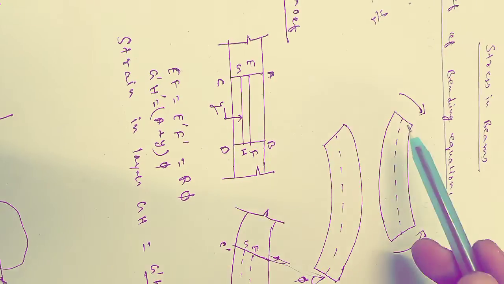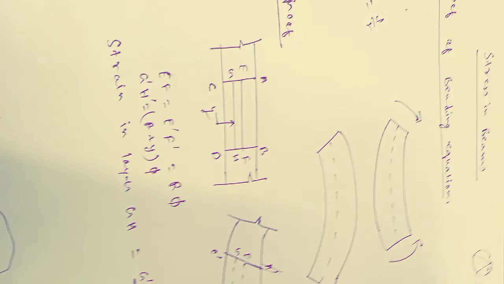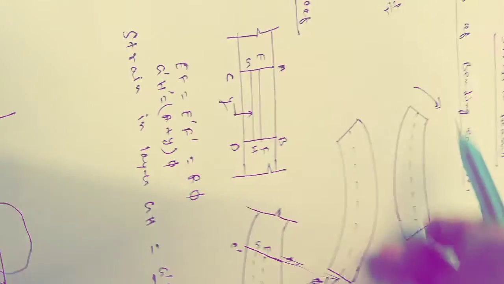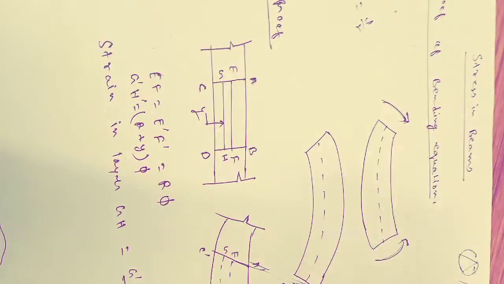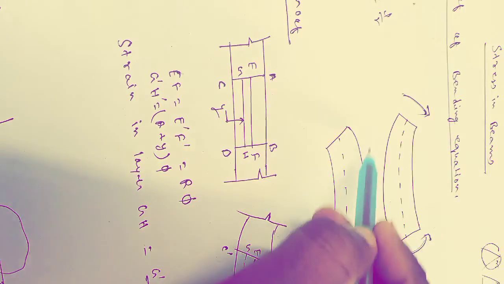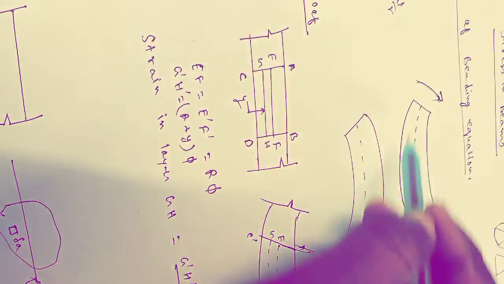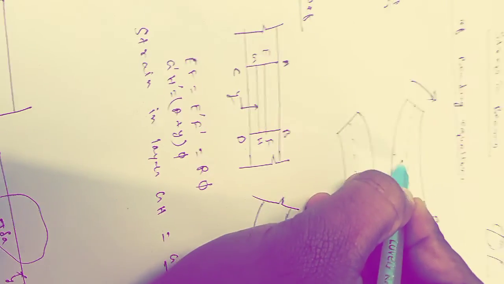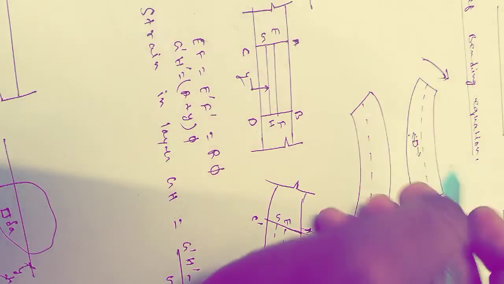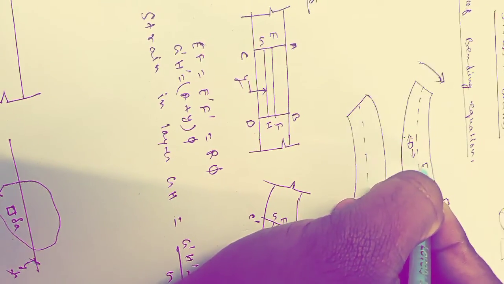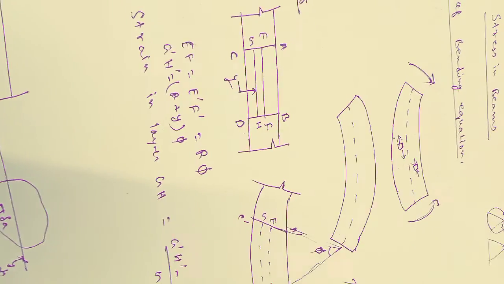Suppose this is a beam. This is any portion of the beam. Okay, this beam is bent sagging wise. So what happens if the beam is bent sagging wise? Then you can see there is a bottom portion, there is a top portion. In the bottom portion, the element gets stressed. Suppose if I consider any element here, this element gets stressed, that is, elements are in tension. And in the top portion, the element gets compressed, that means elements are in compression.